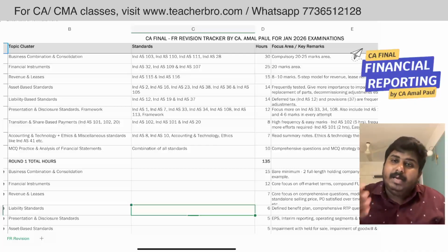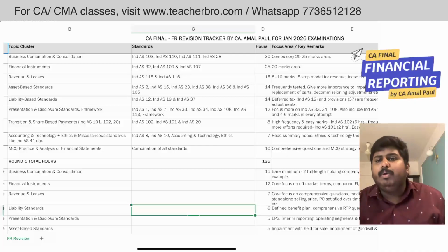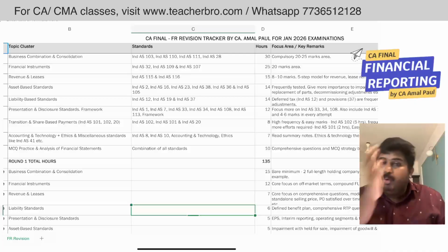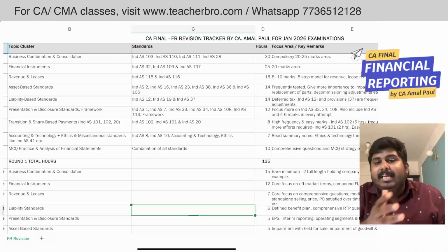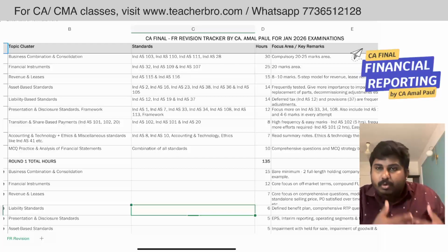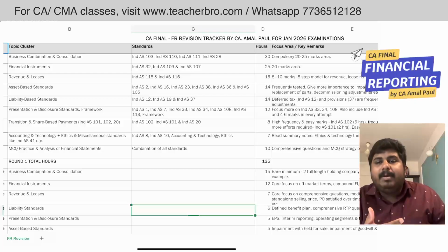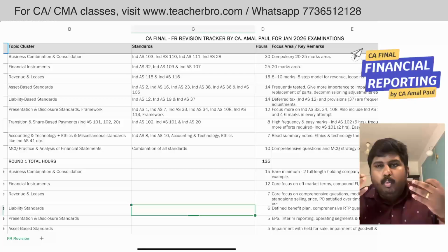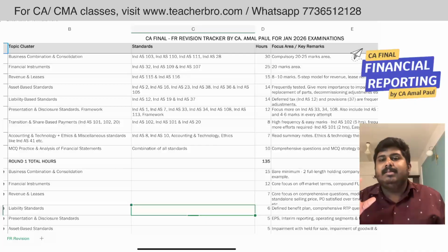And for my CA Final paper, I could complete only up to 92 marks. That too was under the old syllabus, when Ind AS was not there. But since Ind AS and MCQs were introduced, the paper is becoming more and more lengthy. So you have to complete it within the time that is there.